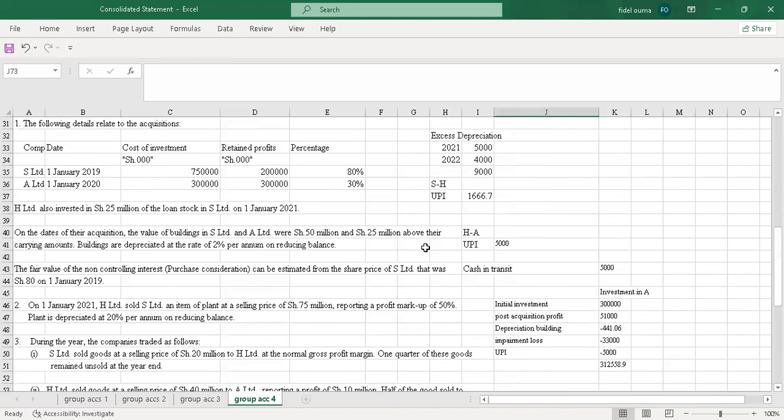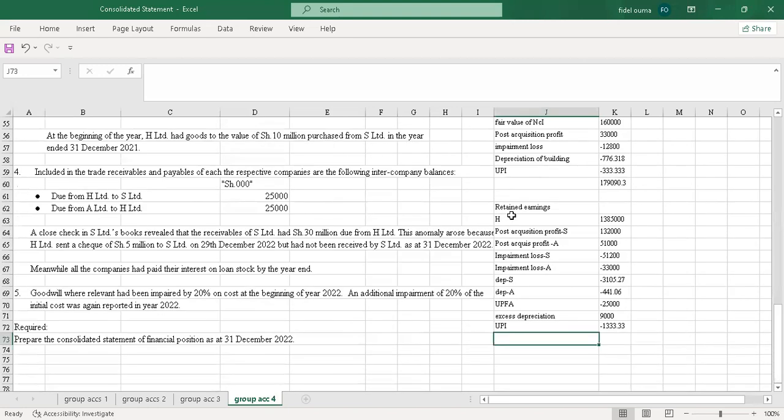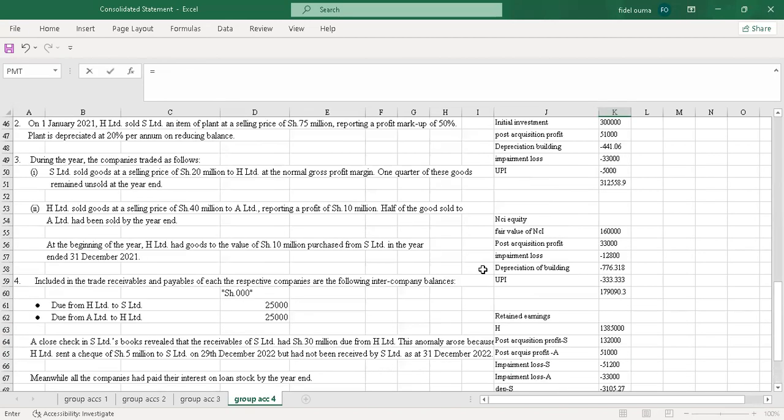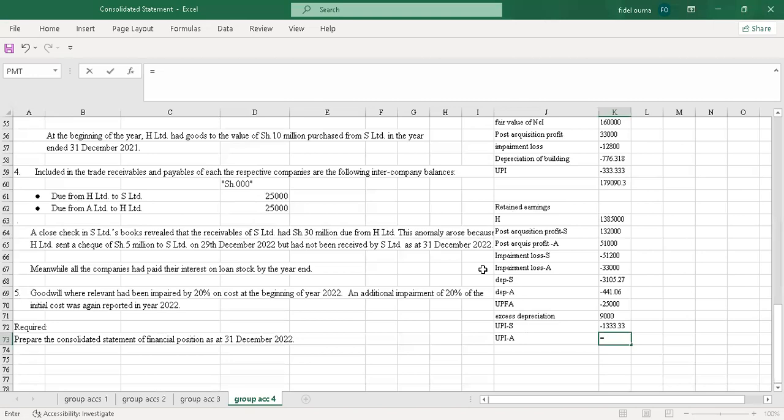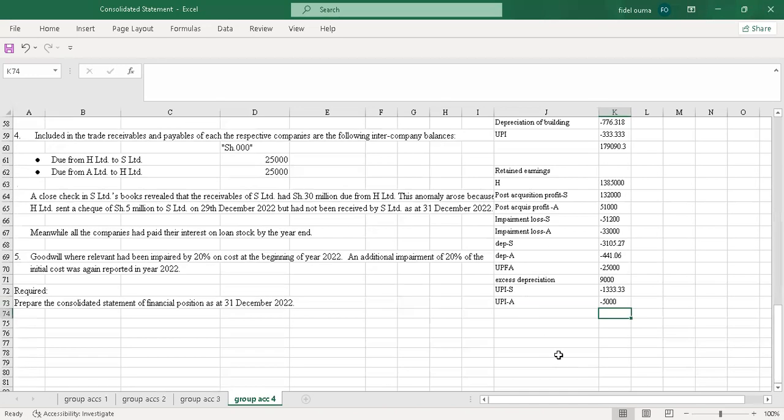Okay, so the next adjustment I will come to, H to A, there was a UPI. So I'll also include it, say UPI, but this is under A. Let me say A, and let me change this to S so that I don't confuse you. So under A, we'll pick it, but we will deduct it. I'll deduct the negative sign. Then I just pick it the way it is because it was already apportioned.